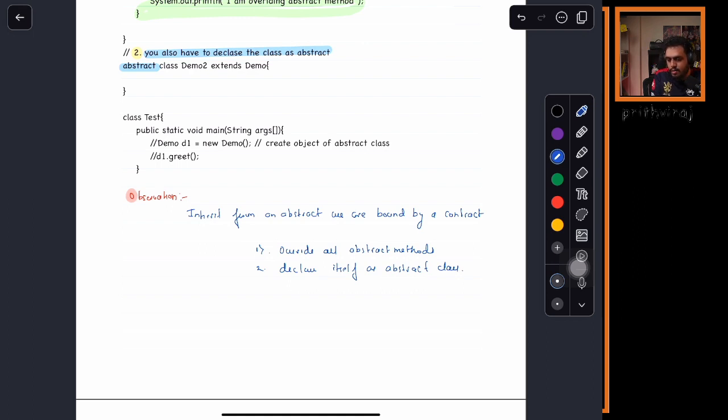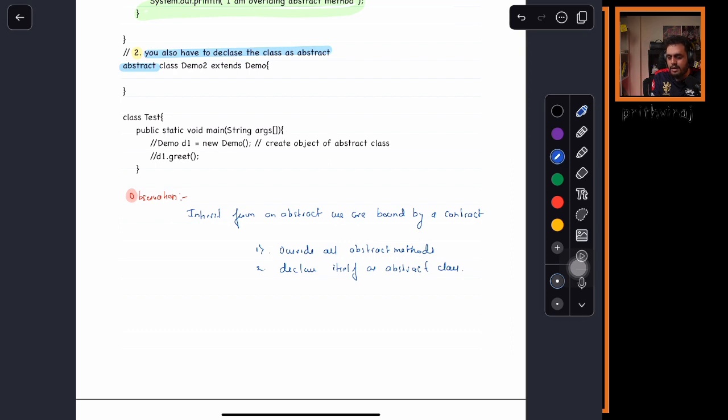Now what you need to do, you have to either inherit. If you want to call whatever members of that abstract class, you have to do what? You have to override that method and then utilize it.